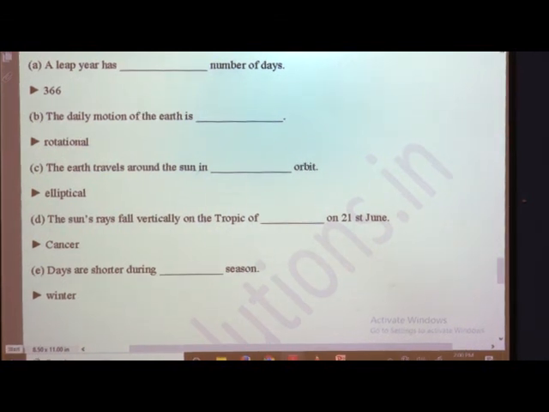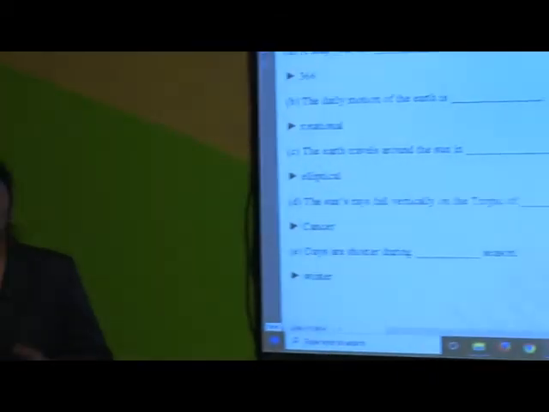So children, here your lesson gets over. Just solve these MCQs and fill in the blanks on your own in your textbook. Go through the textbook, read the textbook and solve these MCQs and fill in the blanks once again in your textbook. Question answers we will be writing in the notebook afterwards.